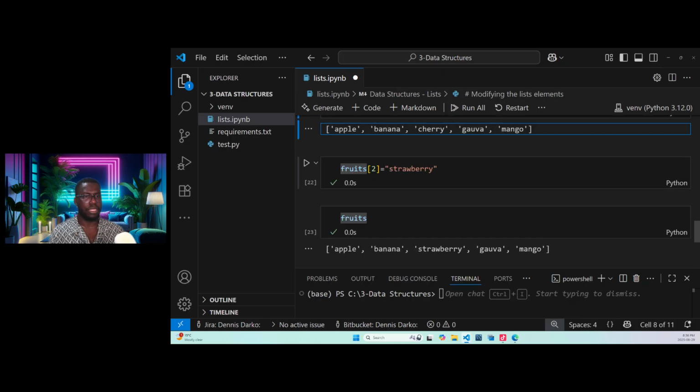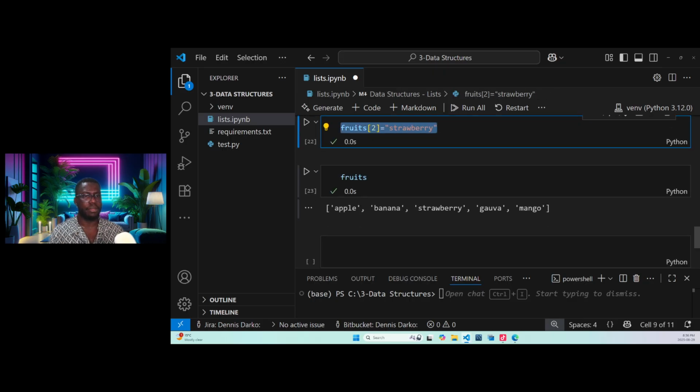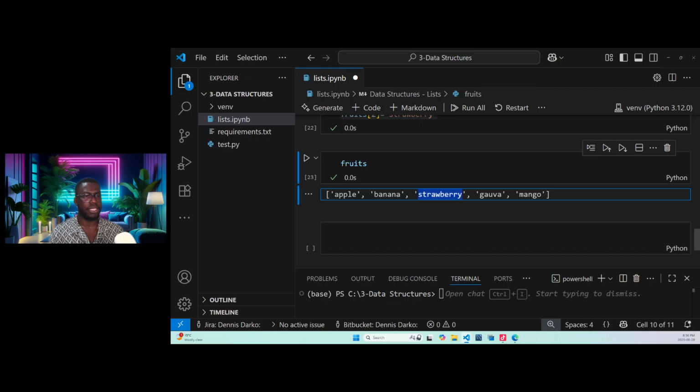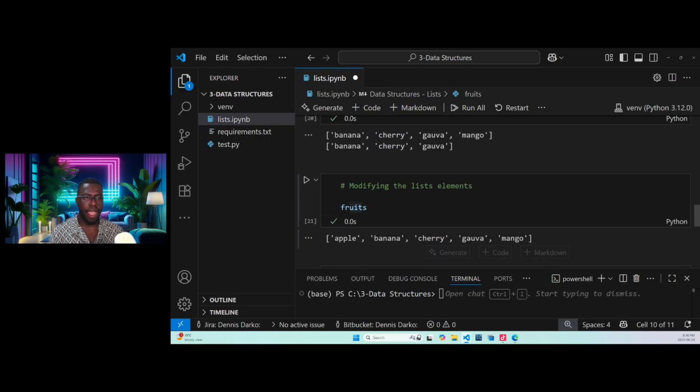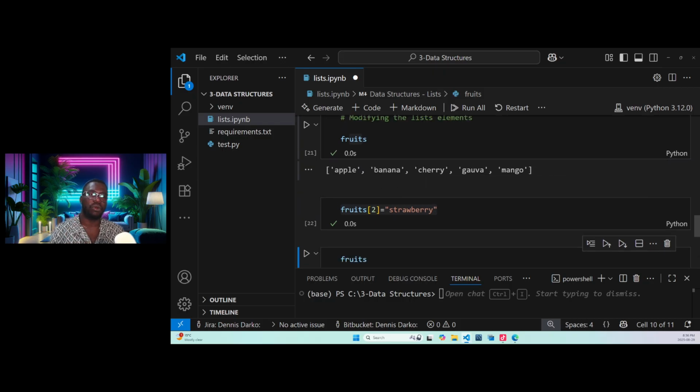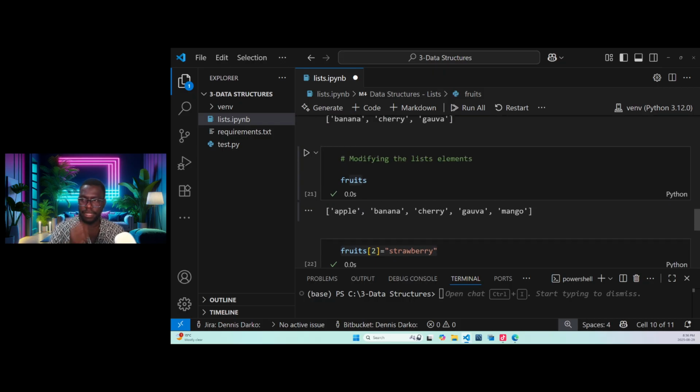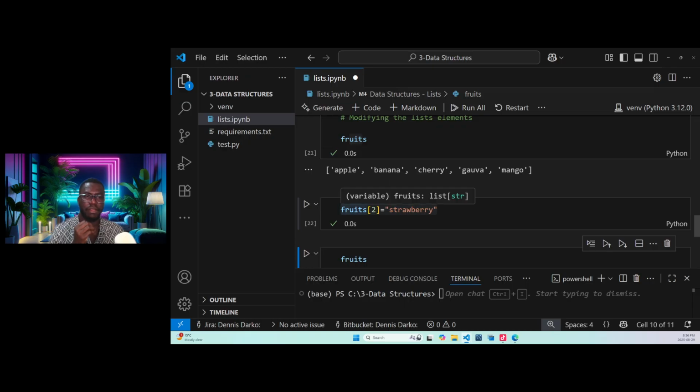Now when we set this code and modify it, fruit has cherry changed to what? Strawberry. So that is how we modify or change a particular element in a list: by just using the list variable name, then the index of that particular element, then equal to, and then you replace it with the new value.